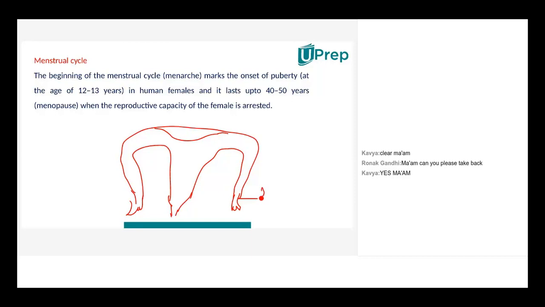This is known as the fallopian tube. There's always a pair of fallopian tubes, one on the left side, one on the right side. This is the structure of the uterus. This is the endometrium.